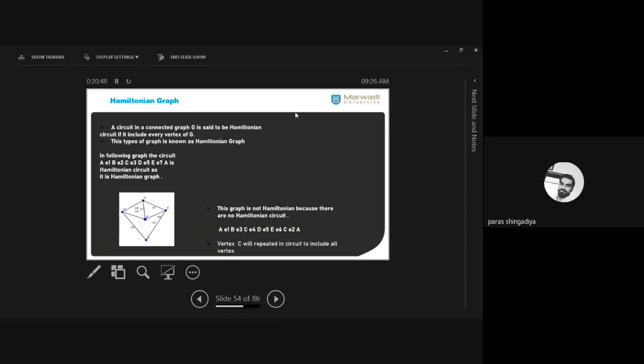From a to a means it is a circuit, and from a to a no vertex is repeated. No vertex will repeat, and in between a to a all the vertices of the graph are used. All the vertices are covered in such a circuit: a, e1, b, c, d, e and a. So this graph is known as a Hamiltonian graph.